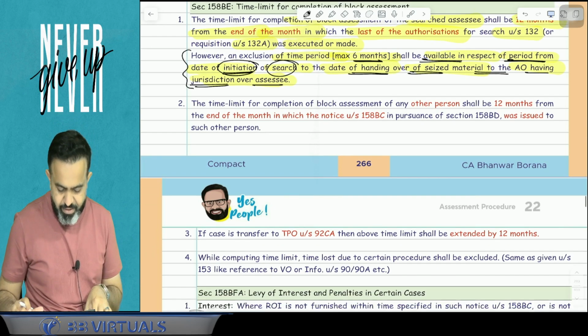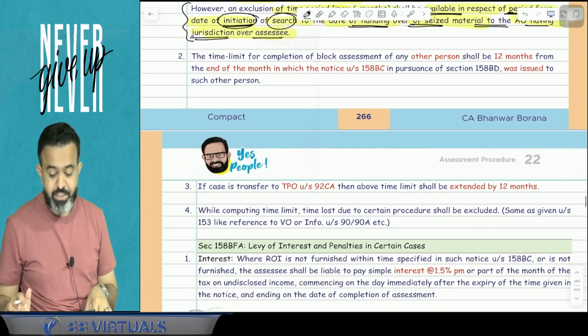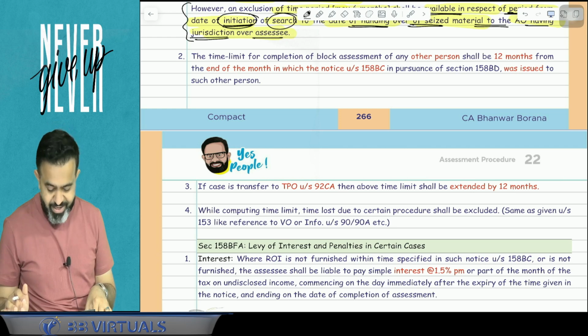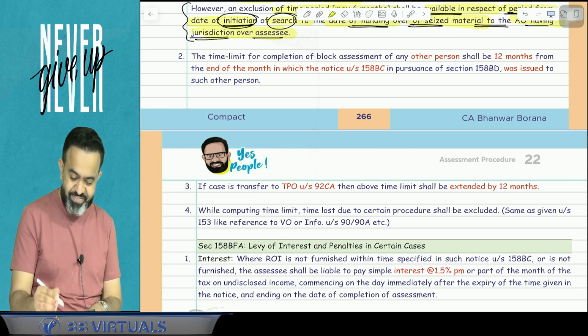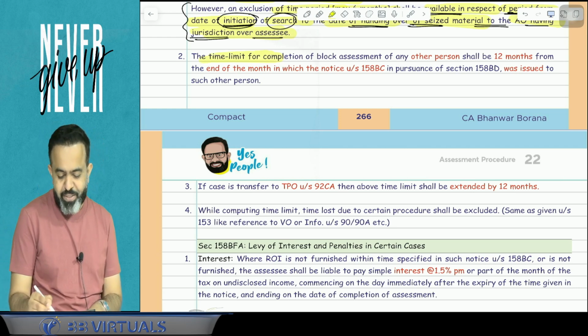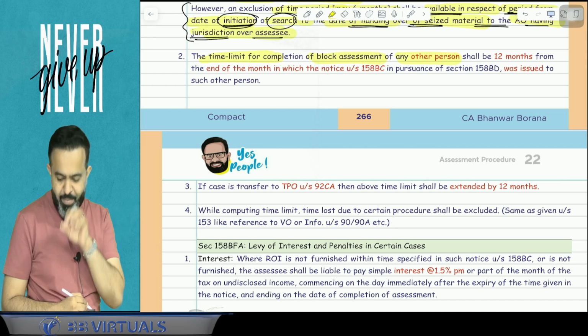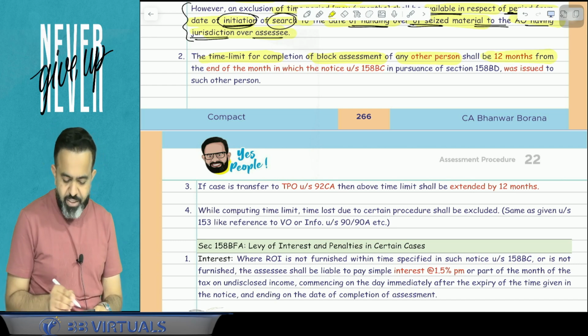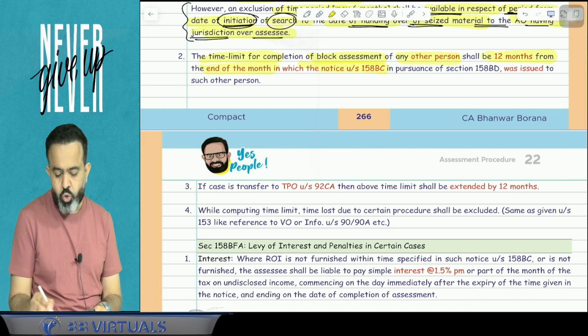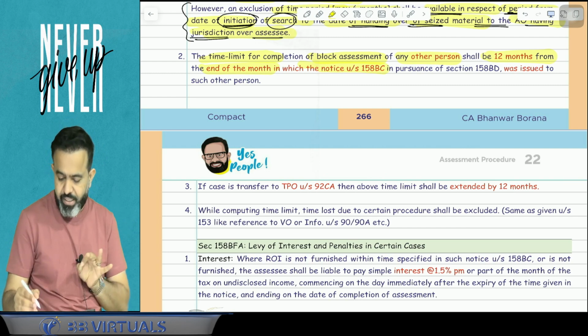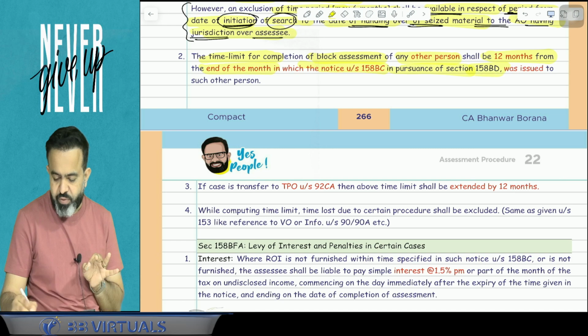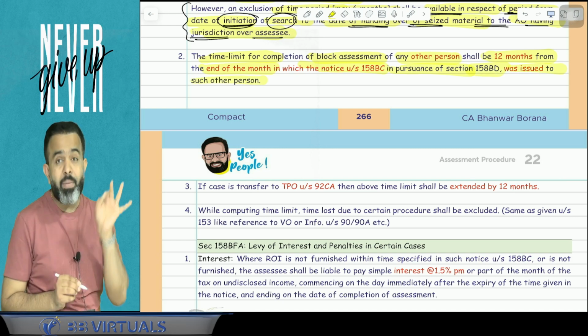Now next part. Time limit to complete the assessment of the MAMA, when the MAMA assessment will be completed. So try to understand. The time limit for completion of block assessment of any other person, means MAMA, shall be 12 months from the end of the month in which the notice under section 158BC in pursuance to section 158BD was issued to the MAMA.